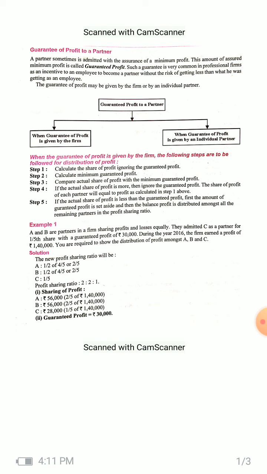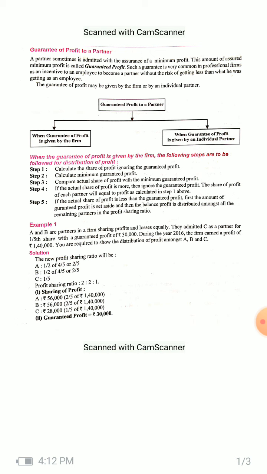So let's see first theoretically what are the steps involved in it. First, you have to calculate the share of profit ignoring the guaranteed profit. Means as you do in any general sum, you will first calculate the share of profit to be given to each partner without any consideration of the guaranteed profit. Then the second step is to calculate the minimum guaranteed profit which has been promised by the firm. That is given in the sum generally.